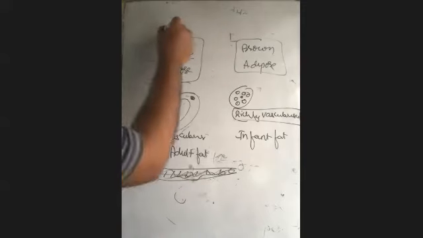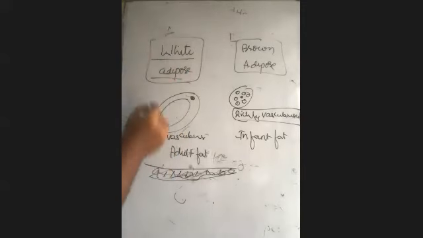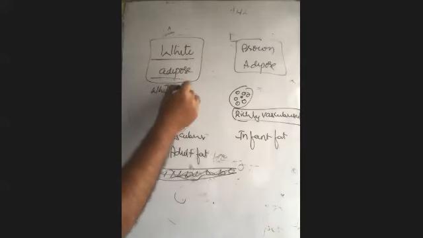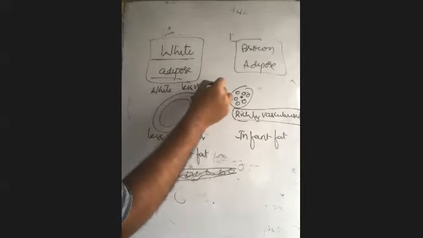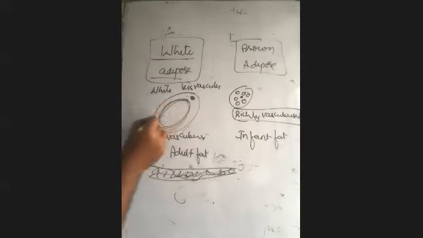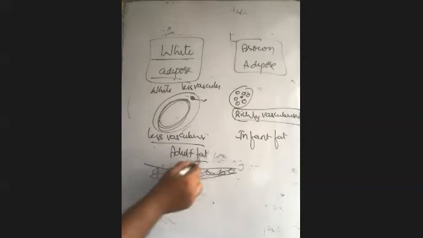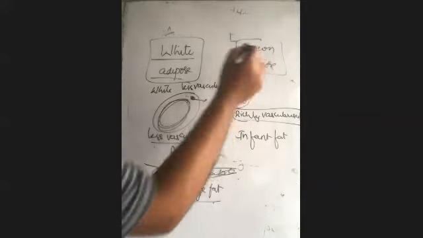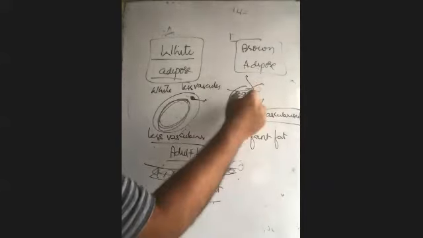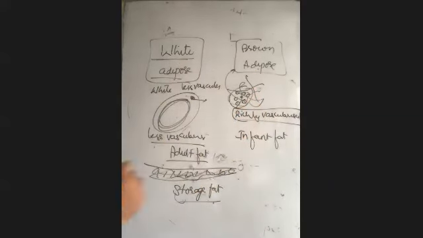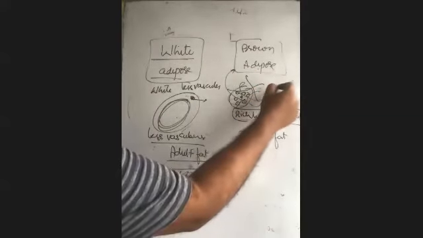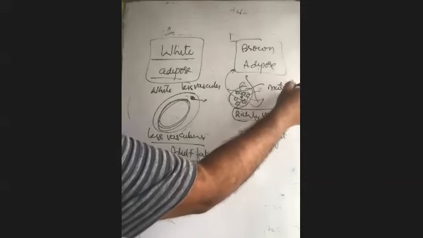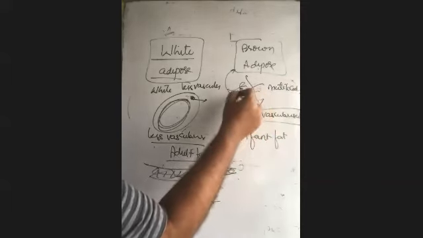White adipose tissue is called adult fat. It is white in color because it is less vascularized. It can be recognized by the monolocular lipid droplet with the nucleus pushed to one side. It is a storage fat, which for normal activities we are not using. Next, brown adipose tissue is richly vascularized, due to that it appears brown in color. And multilocular lipid droplets, because many lipid droplets are present with numerous mitochondria.